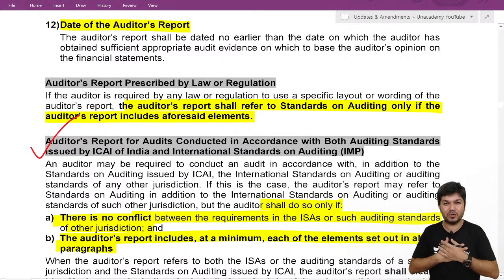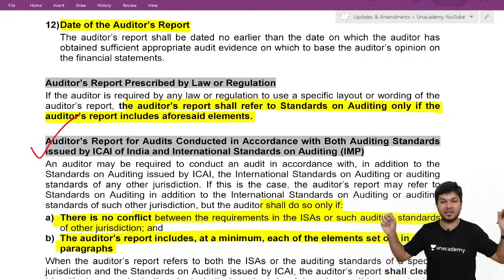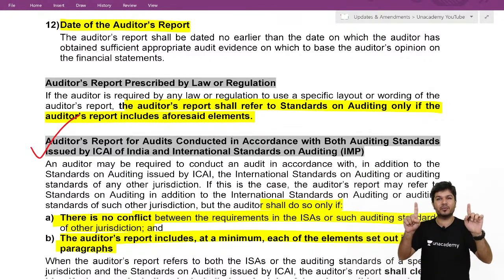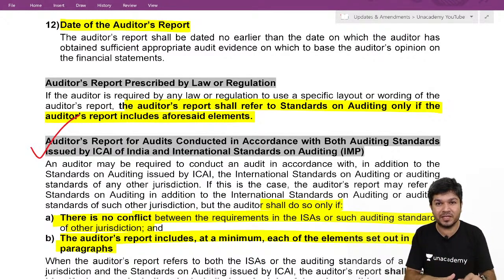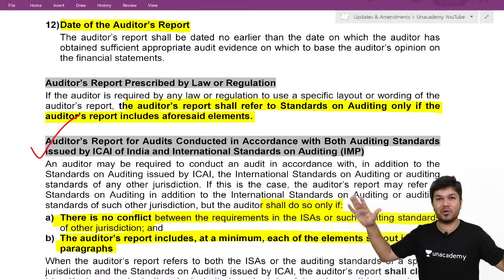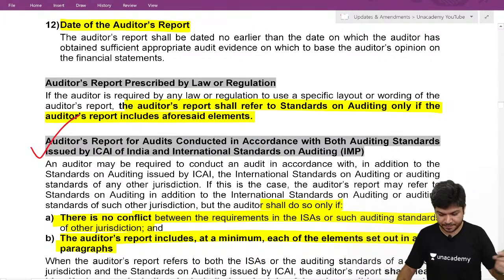If we are called upon to report as per the Indian auditing standard as well as the international auditing standard, I can give one report, provided there is no conflict between the Indian auditing standard and the international auditing standard, and they also contain the minimum of these 12 points.